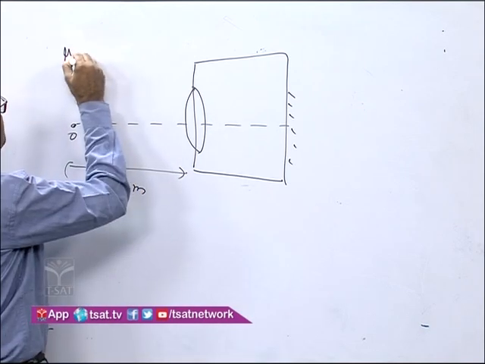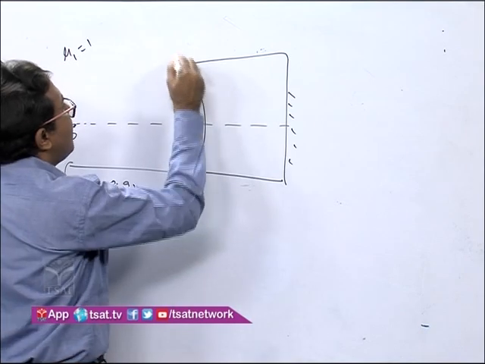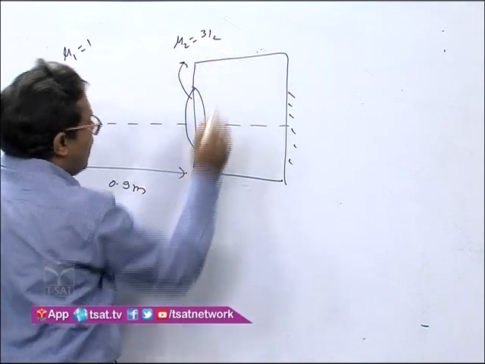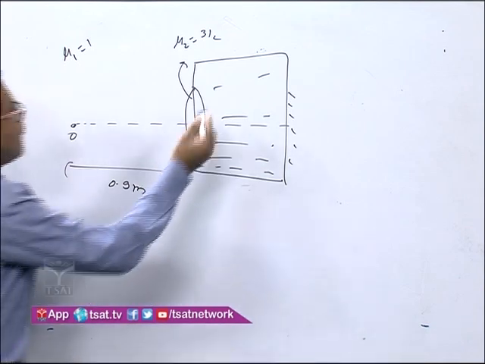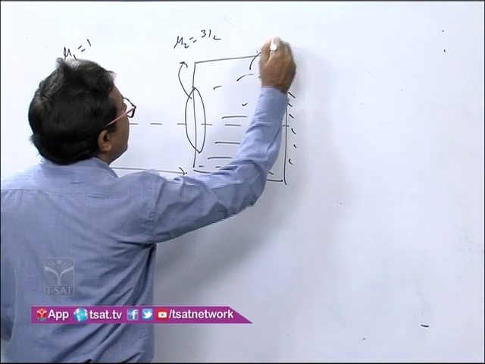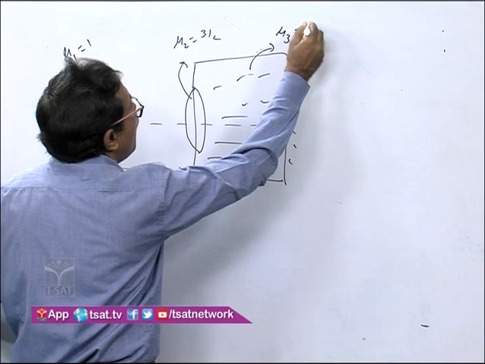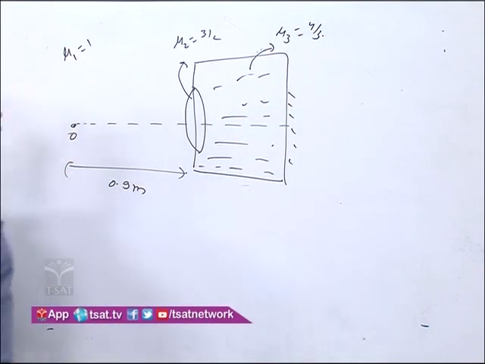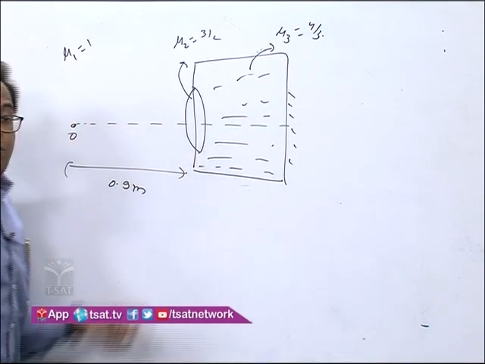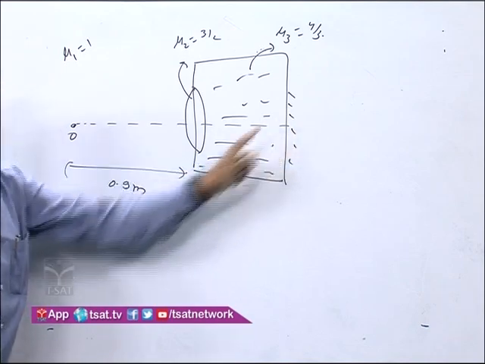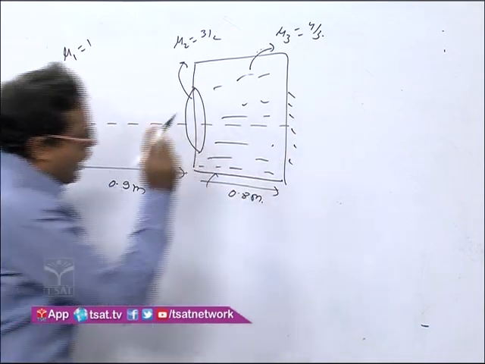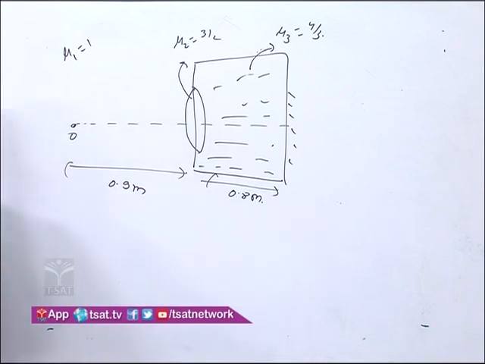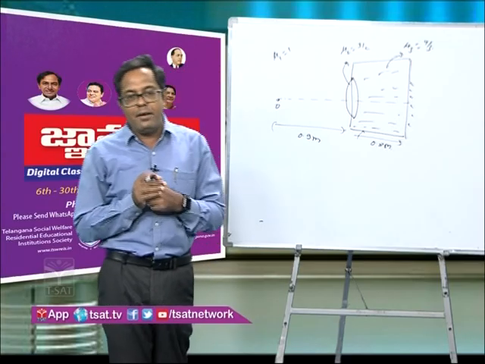This is air, say mu 1 equal to 1. This is lens, mu 2 equal to 3 by 2. Here we have water, say mu 3. Mu 3 is equal to 4 by 3, as given. And the distance between the lens and the plane mirror is given as 0.8 meter. And they are asking you what is the final position of the image.